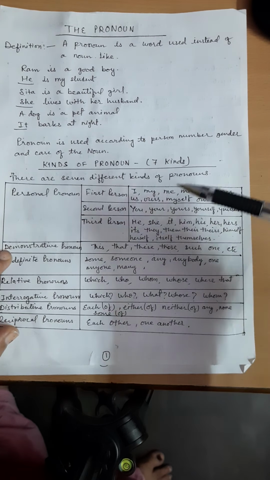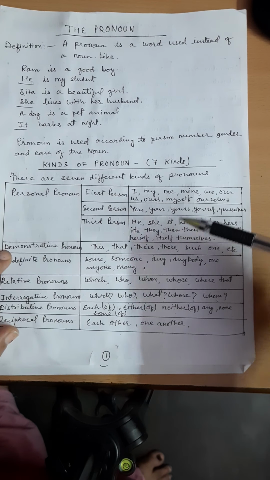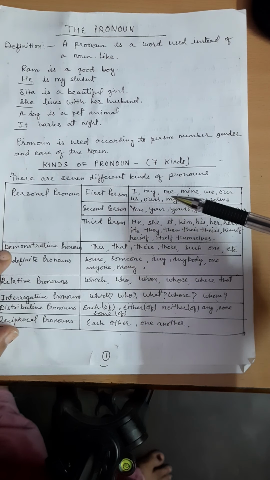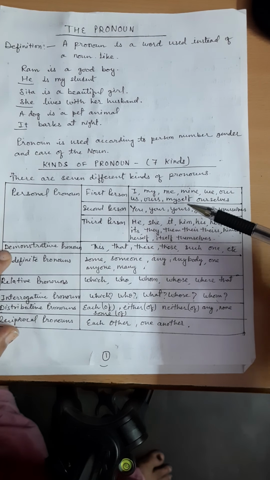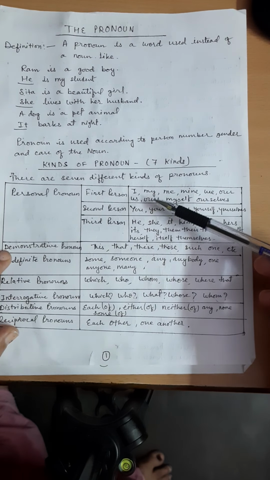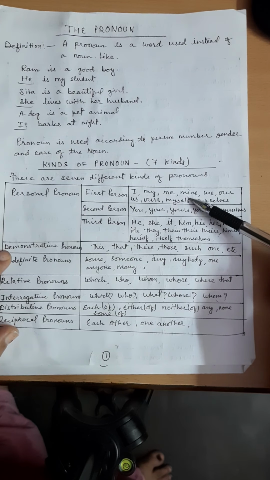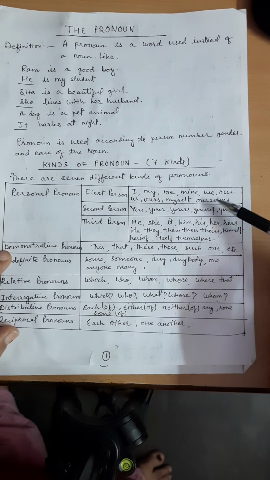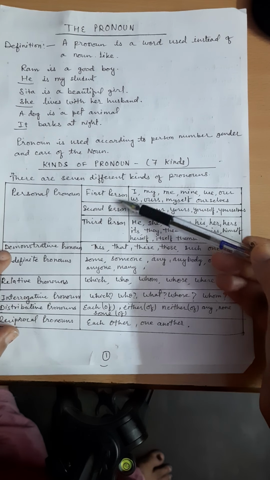The pronouns which denote the person or persons speaking are said to be the pronouns of the first person, as I, my, me, mine, we, our, us, ours, myself, ourselves. All these pronouns fall in the category of first person.